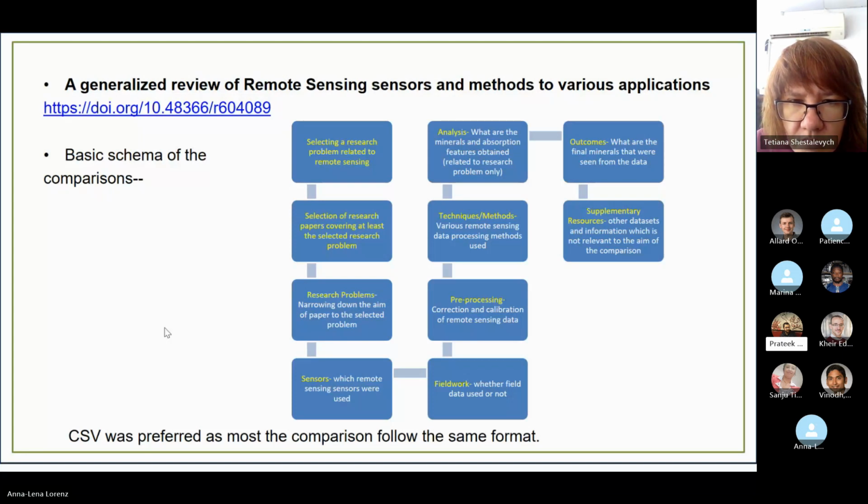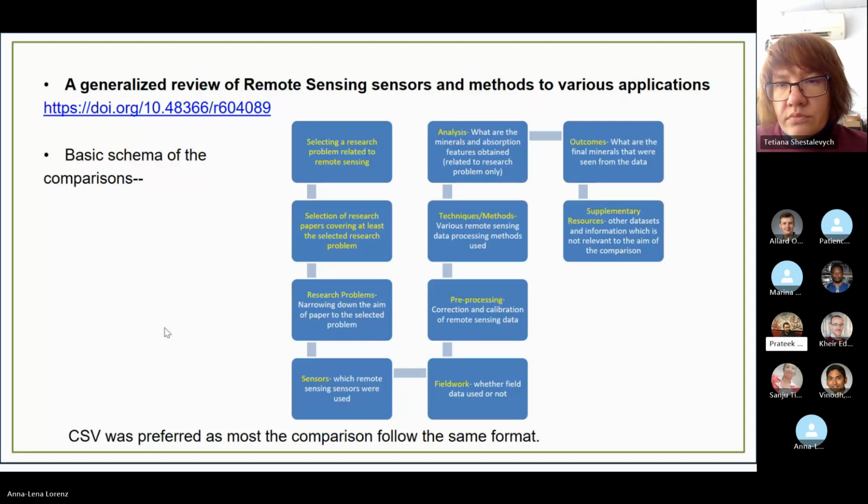Then after that, I selected the analysis, searching for the analysis in the papers, and the techniques and methods. Techniques and methods are mostly the same if we are going for crop identification and crop classification, but their outputs are different. Also, pre-processing and field work are very, very important, which is the goal for a student. And then I listed the outcomes. I mostly prefer the CSV format for importing the comparisons.